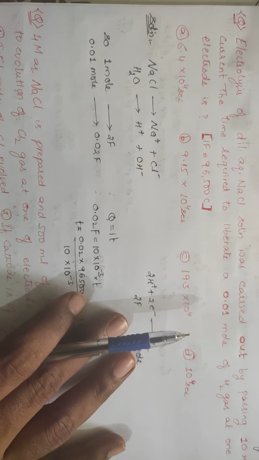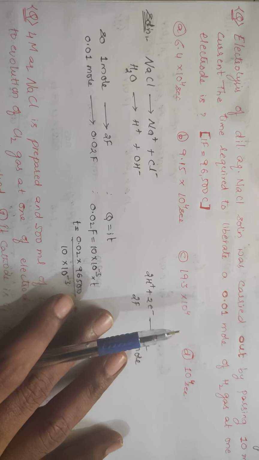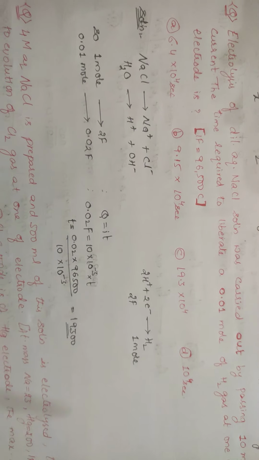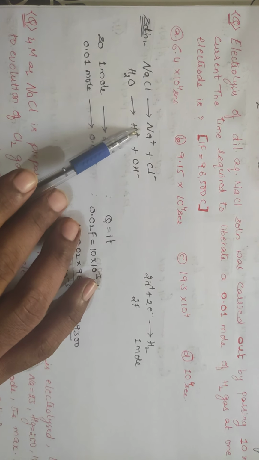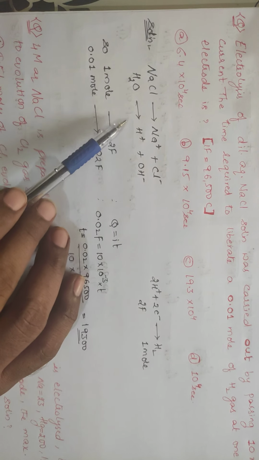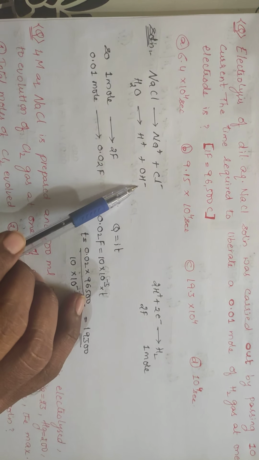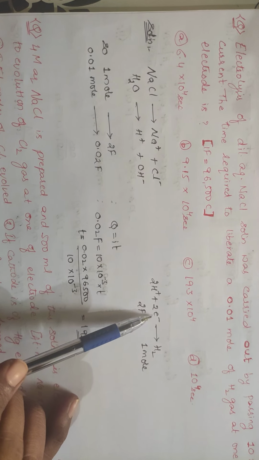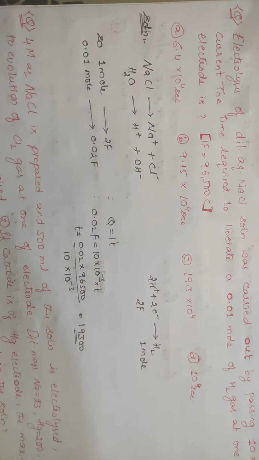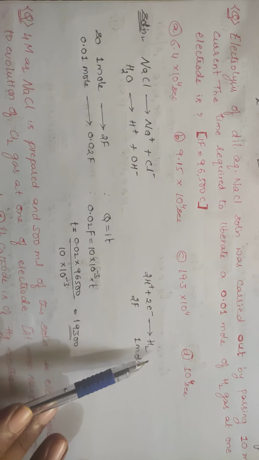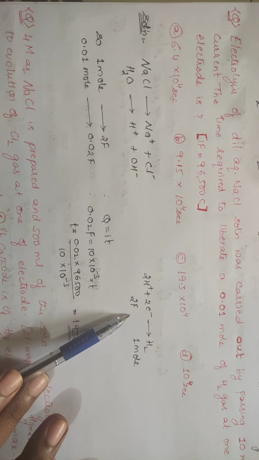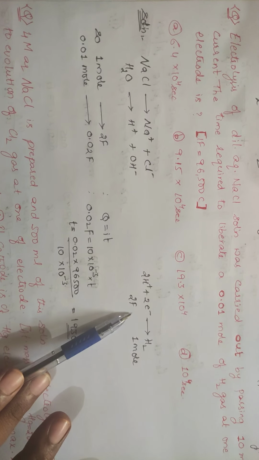Try to do this, students. Pause the video. Right. 1, 2, 3. I am explaining the answer to you. NaCl gets converted to Na+ and Cl-. H2O gets dissociated as H+ and OH-. So 2H+ reacts with 2 electrons and liberates 1 mole of H2 gas. So for the liberation of 1 mole of H2 gas, you require 2 Faraday of electrons. Clear? Okay.